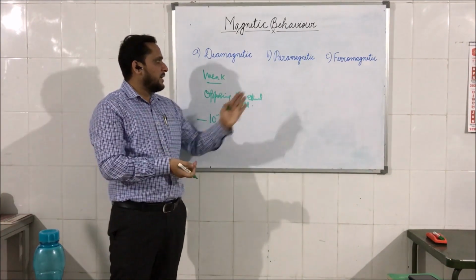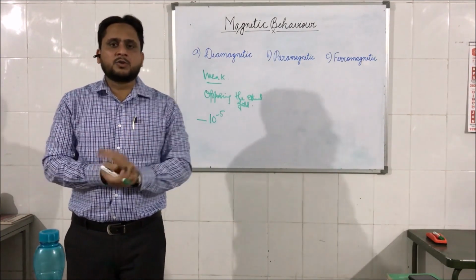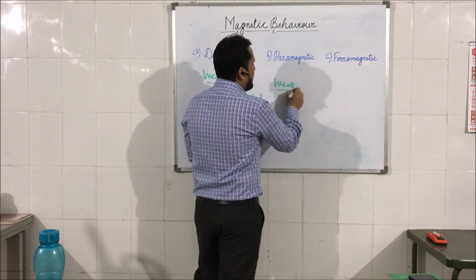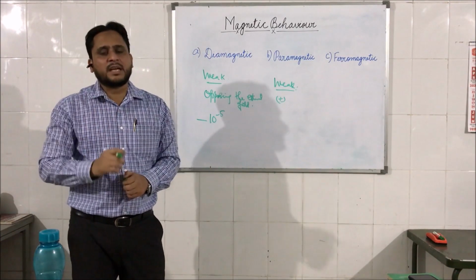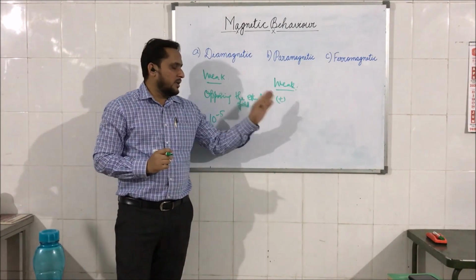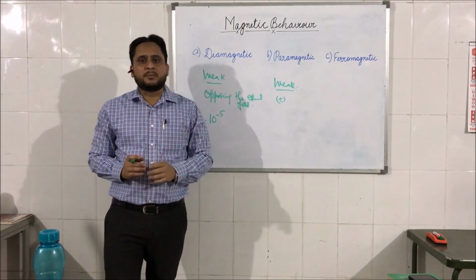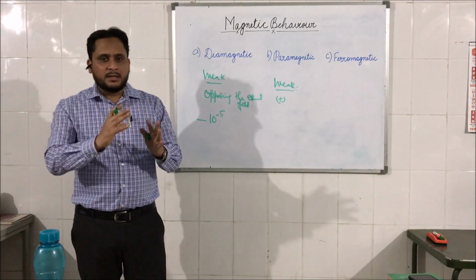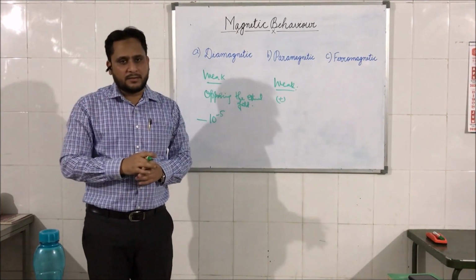On the other hand, in case of paramagnetic materials, the effect is also weak, but it is a positive effect rather than diamagnetic, which is a negative effect. What it means is that when these materials are placed in an external magnetic field, the dipoles of these materials align themselves in the direction of the magnetic field.